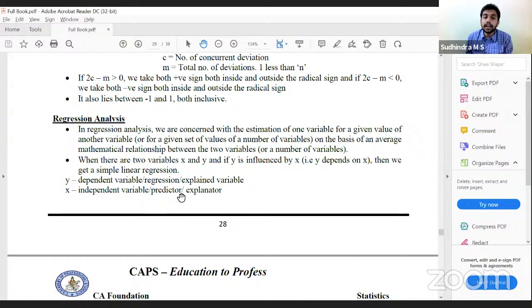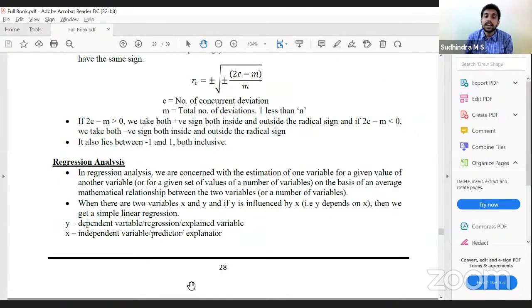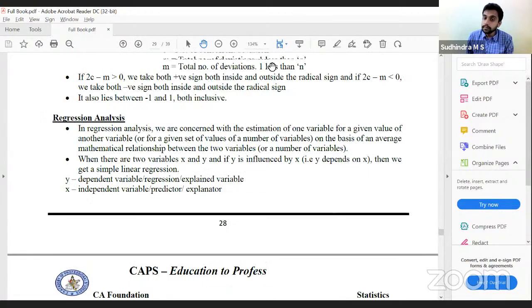Then the last part of this chapter, regression analysis. In regression analysis, we are concerned with estimation of one variable for a given value of another variable, based on the mathematical relationship between the two variables. When there are two variables x and y, and y is influenced by x, then we get a simple linear regression. Y is the dependent variable, x is the independent variable. So in that case, what is the regression equation if y is dependent on x?